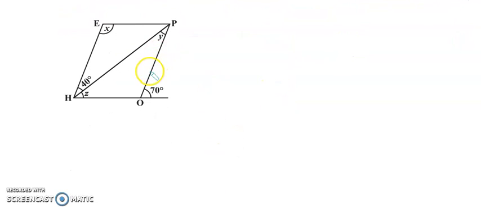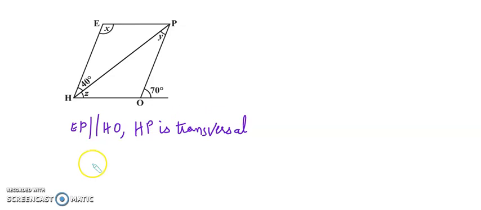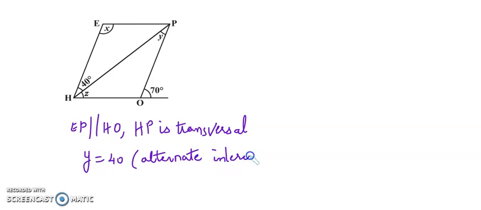What can we say again in this case about 40 and y? Can we say here very clearly that EP is parallel to HO and HP is a transversal? So in this case, y is equal to 40 again because it's an alternate interior angle. Right? Now, what about this angle here? It forms a linear pair. Correct?